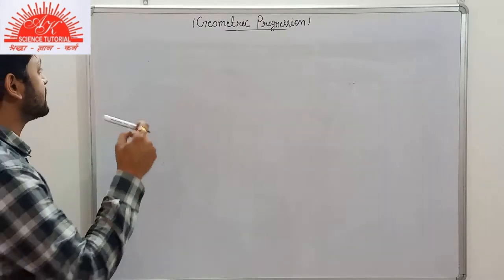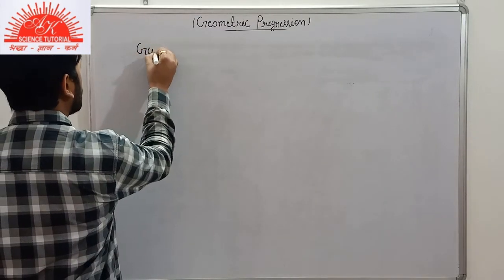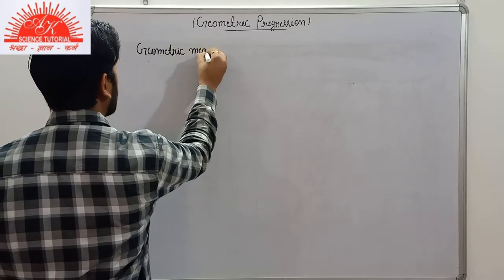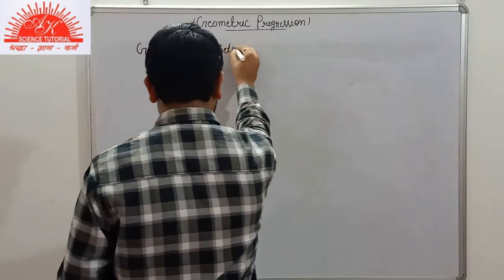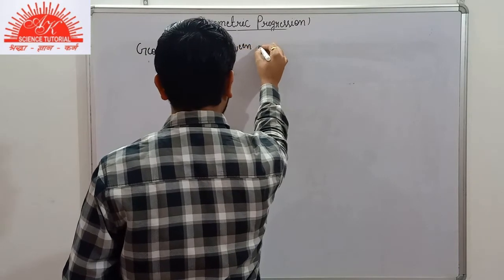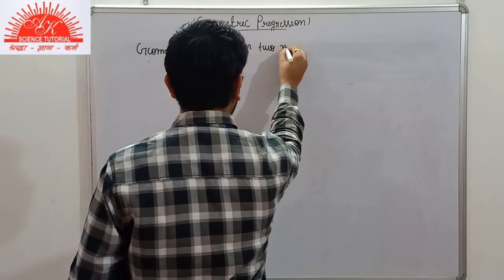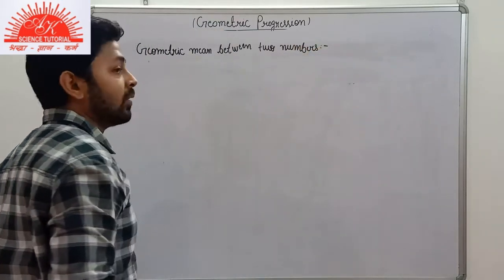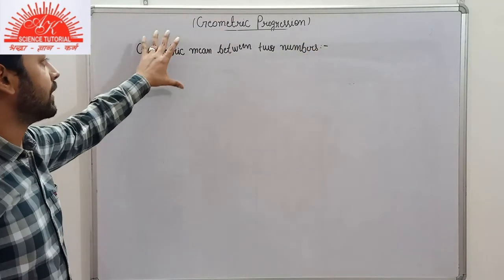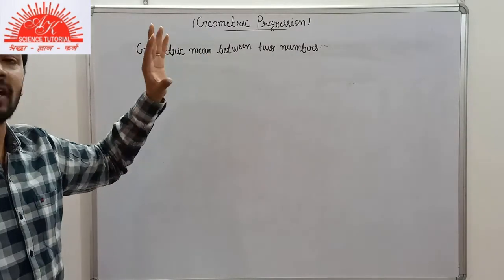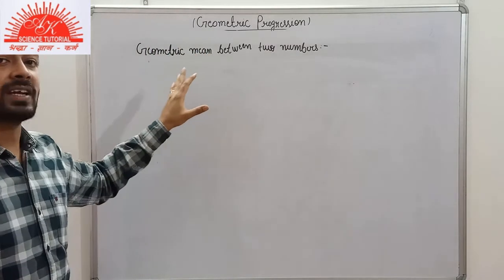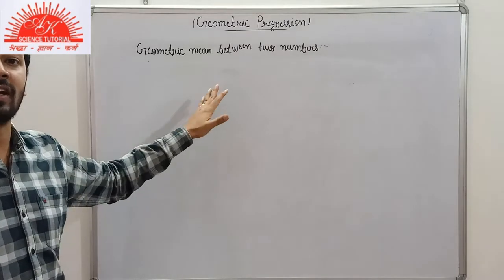Okay. Now we will see about geometric mean between two numbers. For finding the arithmetic mean between two numbers in the chapter AP, we were just adding the two numbers and dividing by 2.